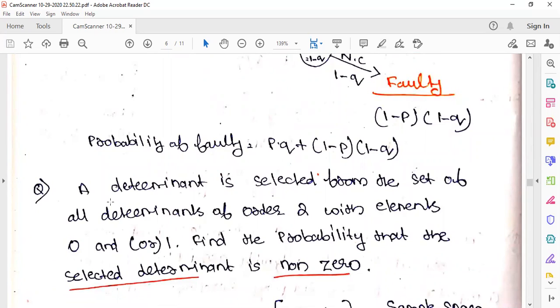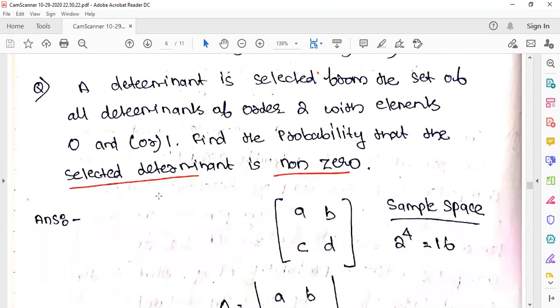Okay, next question. A determinant is selected from the set of all determinants of order 2 with elements 0 and 1. Find the probability that the selected determinant is non-zero.